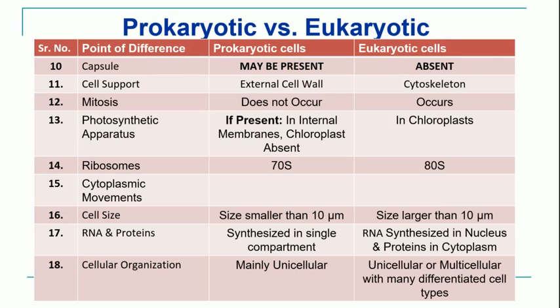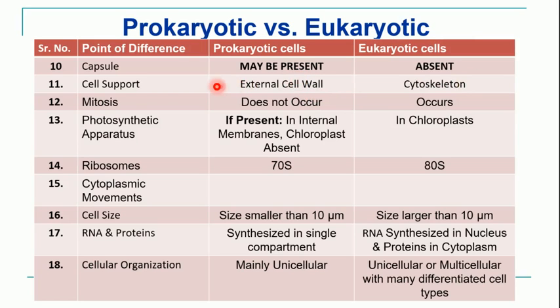Next character is cell support. So in case of the prokaryotic cell, the cell is supported by the external cell wall, which gives the support to the cell. On the other hand, in eukaryotic cell, the well-developed cytoskeleton is present. So like our body requires skeleton to give it a shape and support, similarly the cell also requires skeleton, and this skeleton is made up of different protein fibers. So cytoskeleton is present in the eukaryotic cell, whereas cell wall gives the support in case of prokaryotic cell.